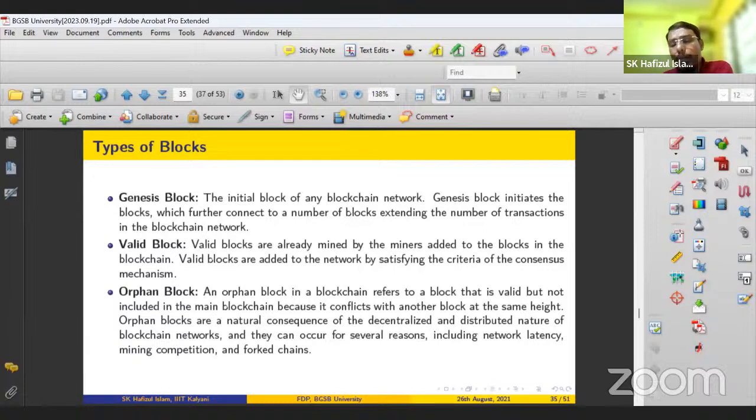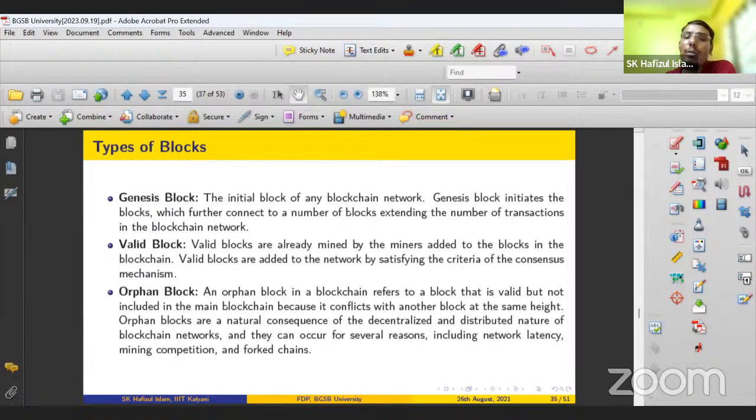This orphan block is a valid block. But when a number of blocks are valid at the same time, only one block will be accepted and the other blocks are treated as orphan blocks. They are valid, but they will not be included in the blockchain, right? So when the network accepts the block created by A as the valid one, the other valid blocks created by nodes like B, C, D will be discarded. These orphan blocks will be discarded.